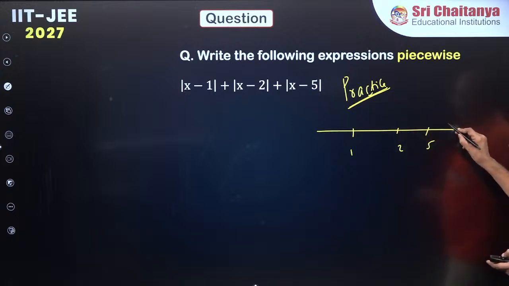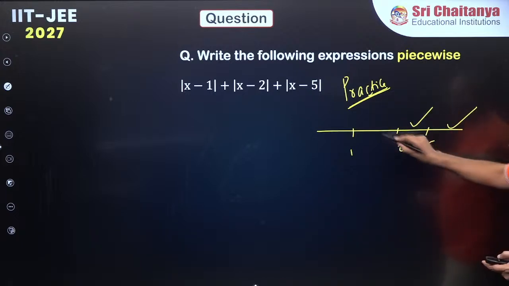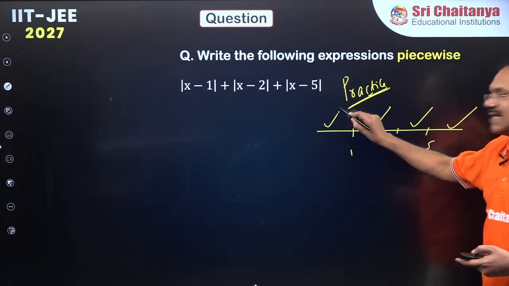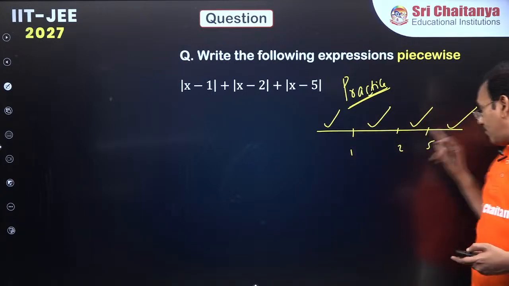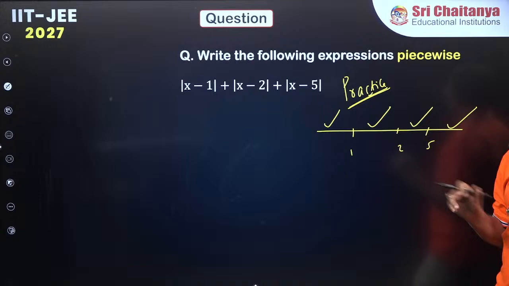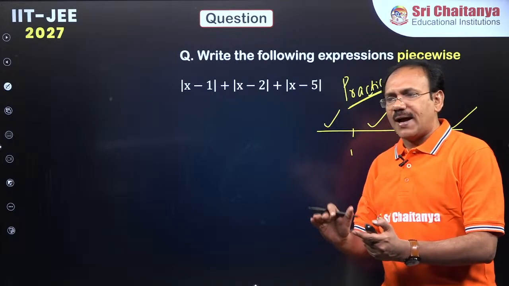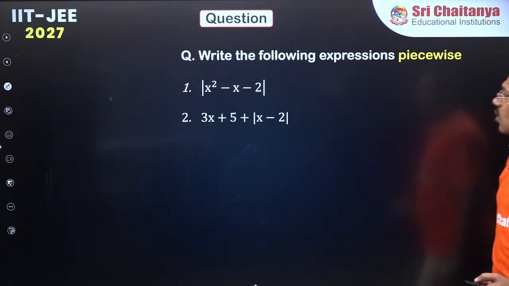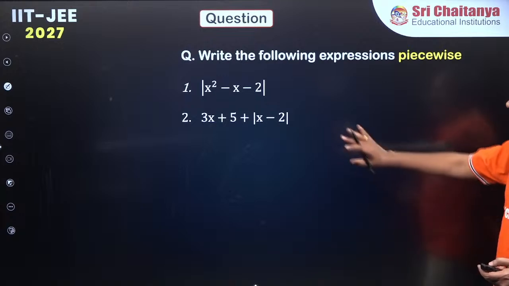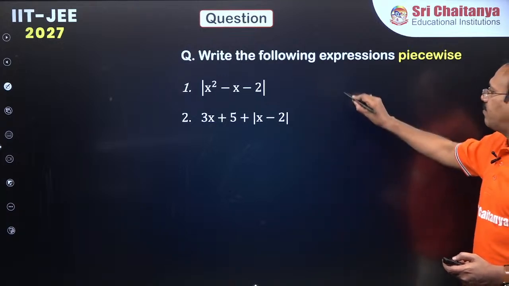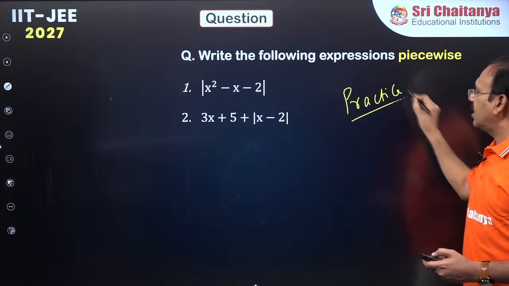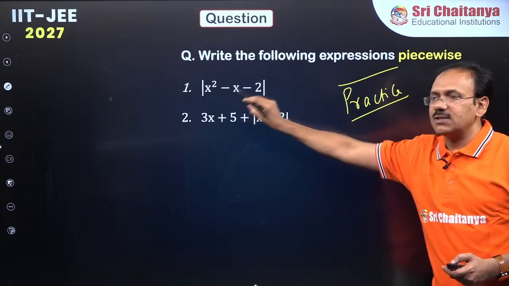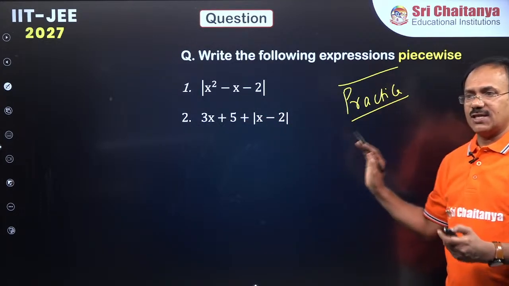1, 2, 5. More than 5, between 2 and 5, between 1 to 2, less than 1. There will be 4 intervals. Very good, Srikar. So you just follow the same pattern and try. Similarly, these problems are for practice. Who can try higher order questions, you can try this. You just see where this becomes 0, and the rest of the cases you try.